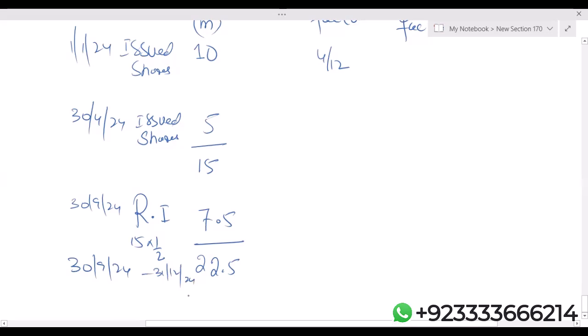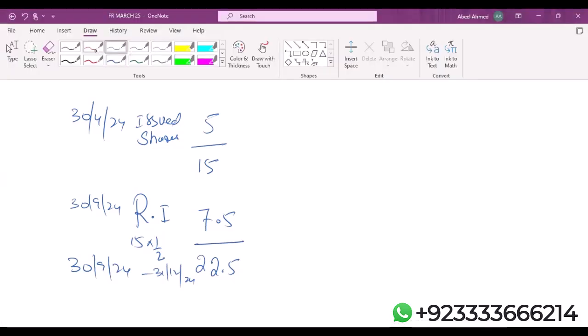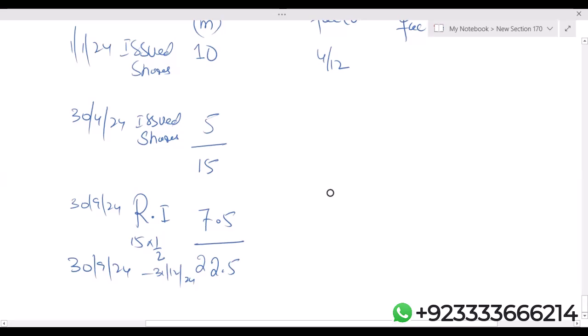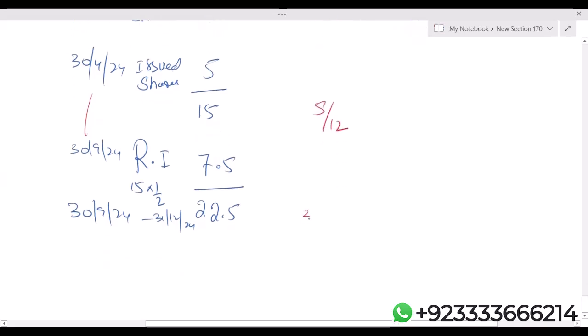Okay. Now let's go for the time factor. From 30th April till 30th September, the time period is 5 months. So 15 million into 5 upon 12. And here we have 3 by 12. Now another point: adjustment factor is only applicable on those shares that are before right issue.